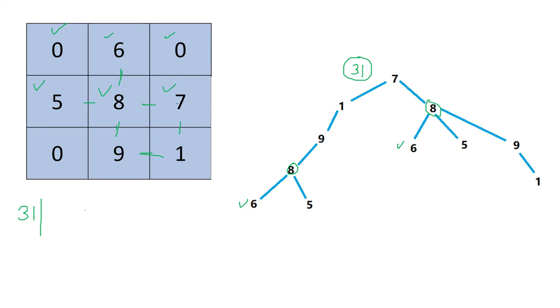So from 7, if we now calculate the path, meaning choose the path, what we will get is, we take some different color.